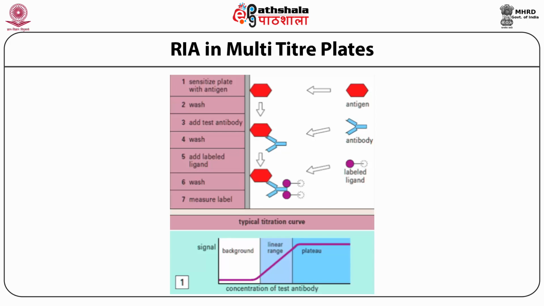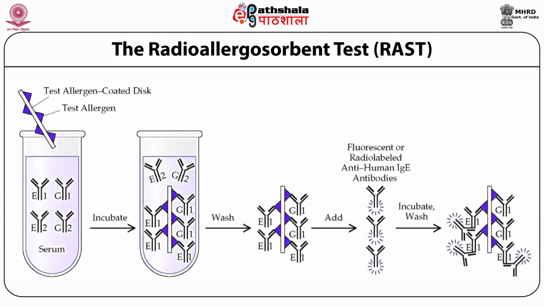The higher the amount of free antigen, the lower is the subsequent count. This method is based upon the fact that the antigen-antibody complex does not bind to the antigen bound to the plate. The radioallergosorbent test, which is generally referred to simply as RAST, is essentially a radioimmunoassay adopted to estimate IgE specific to